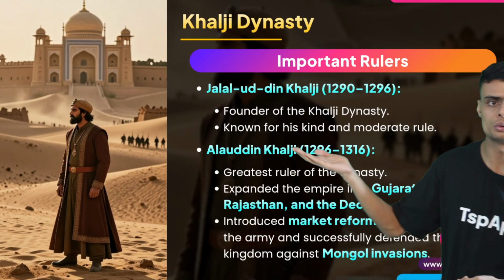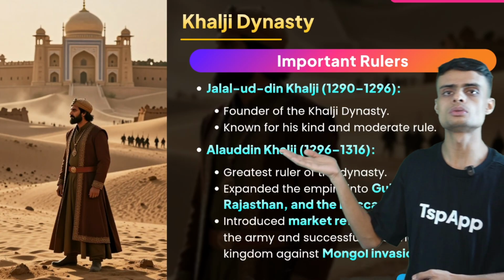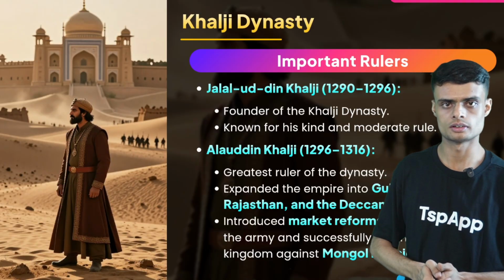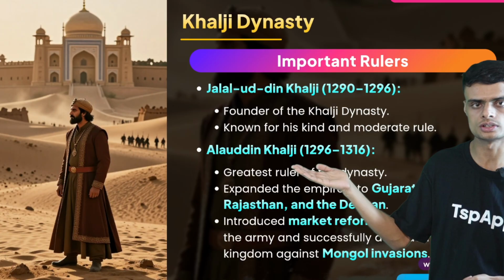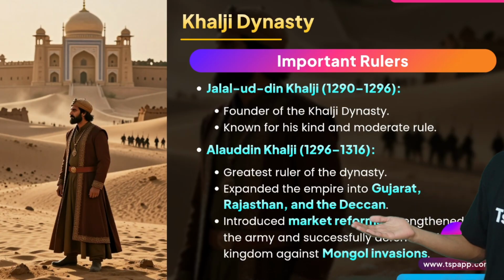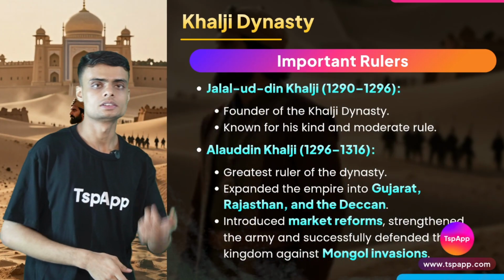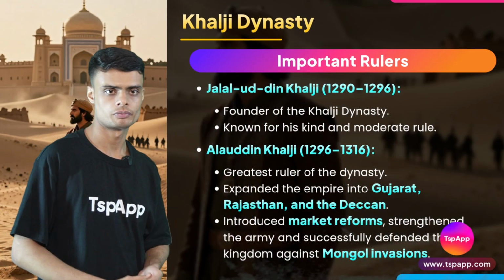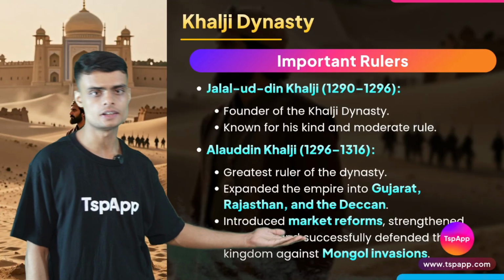Jalauddin Khilji was known to be a moderate ruler. He did not use such extreme methods. He was the founder, and after him came Alauddin Khilji. He expanded the empire to many Rajput kingdoms, especially in the areas of Gujarat, Rajasthan, and the Deccan.